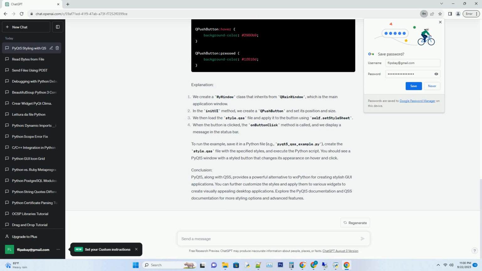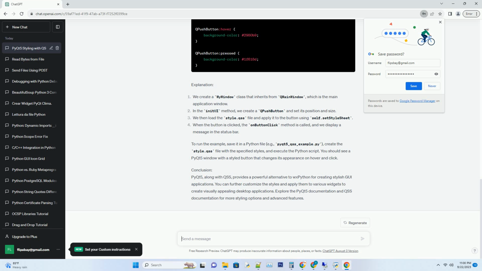Explanation. To run the example, save it in a Python file, example pyqt5_qss_example.py, create the style.qss file with the specified styles, and execute the Python script. You should see a PyQt5 window with a styled button that changes its appearance on hover and click.